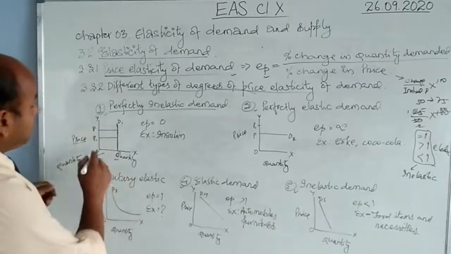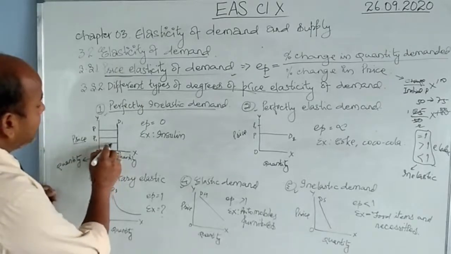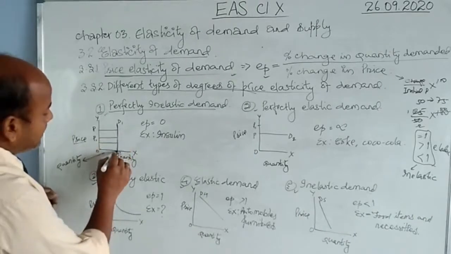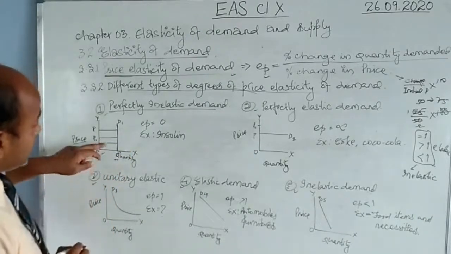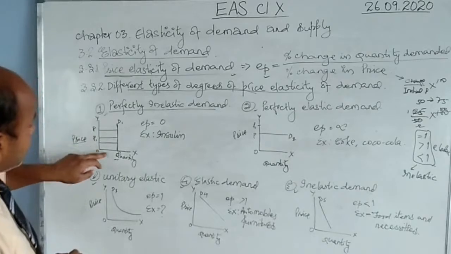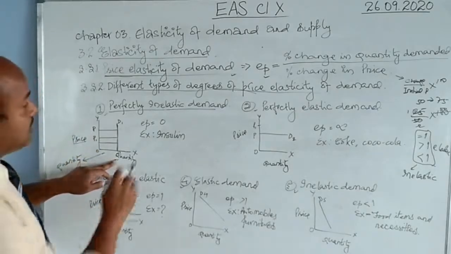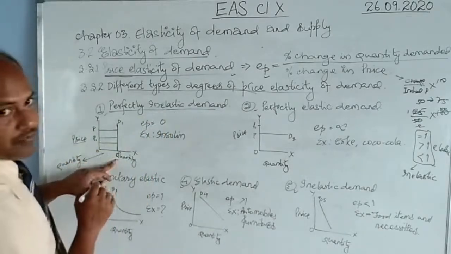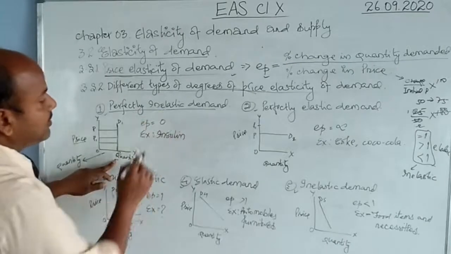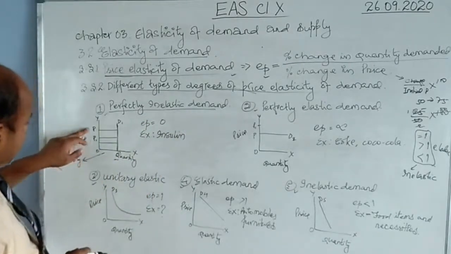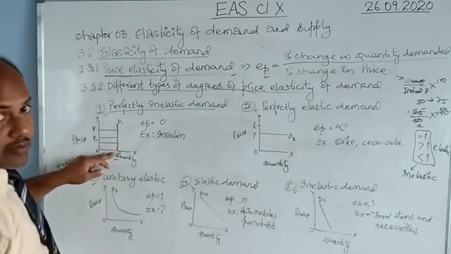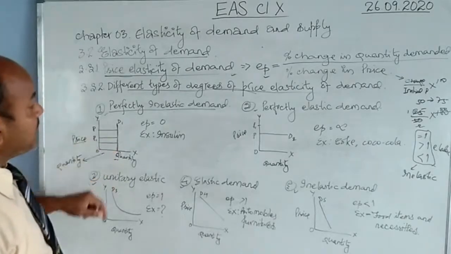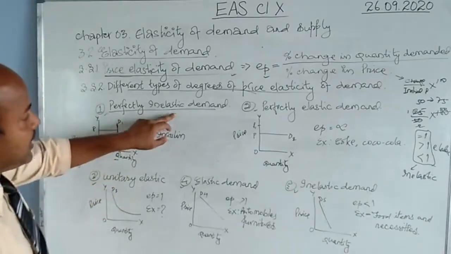Even if the price reduces, becomes very less or very high, the demand will remain the same. What is changing is price, but the demand is not changing at all. So the change in demand is 0. That is inelastic. Whatever be the price, there is no change in the quantity demanded of a commodity. Such kind of elasticity is called perfectly inelastic demand.